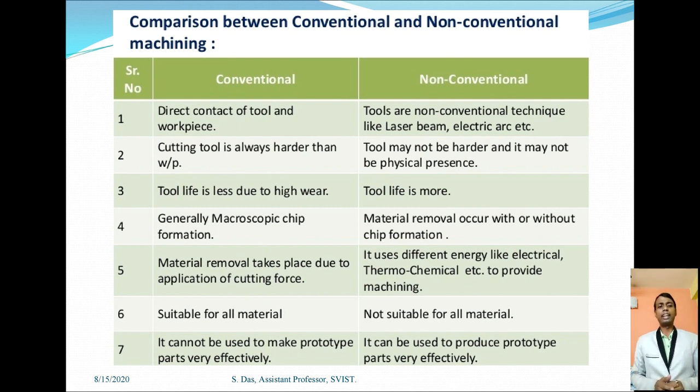Material removal takes place due to the application of cutting force in the conventional machining process, whereas in the non-conventional machining process, some energy source is required. The conventional machining process is suitable for all materials, but the non-conventional machining process is not suitable for all materials. Last one is that in the conventional machining process, complex shapes cannot be generated, but in the non-conventional machining process, we can generate any kind of complex shape.